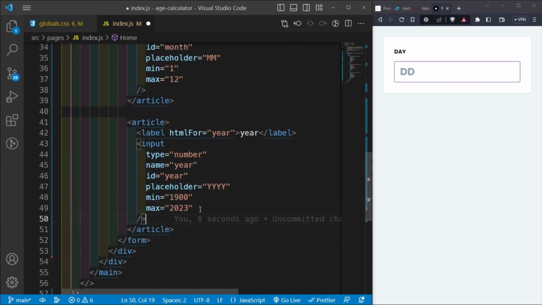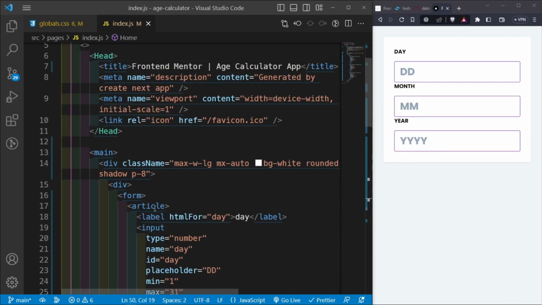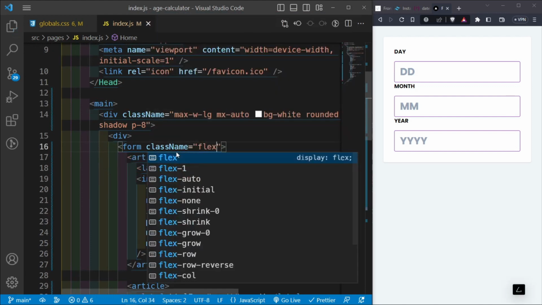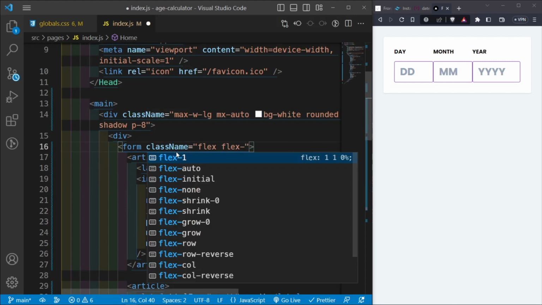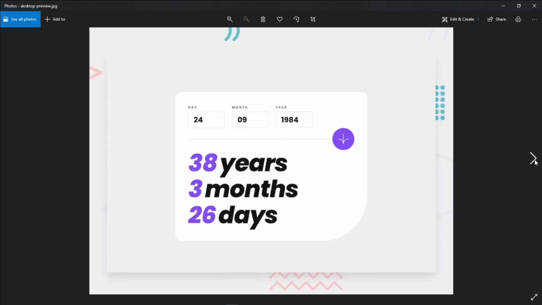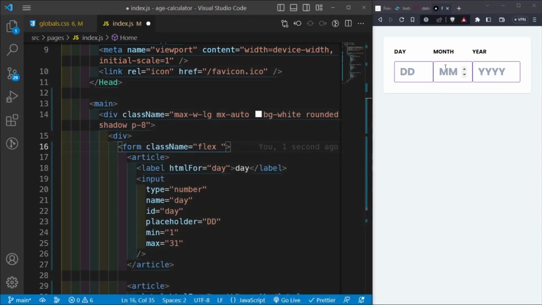And then let's go ahead and save this, and let's see what we have on the screen. So we have the day, month, and year for our inputs. Let's go inside the form because I want to separate out the inputs. So inside the form, let's give the form a class name of flex. How does it look on mobile? Okay, on mobile it looks like so. It can just remain like this.